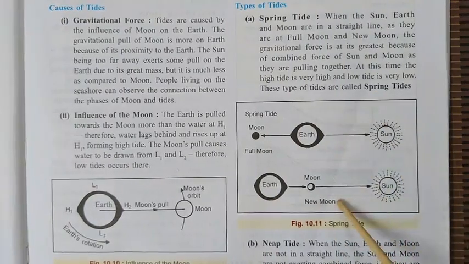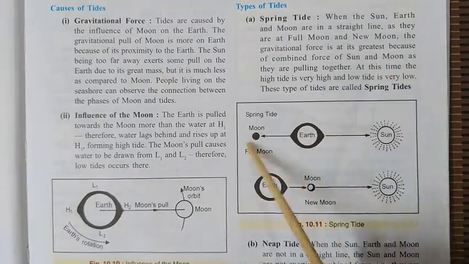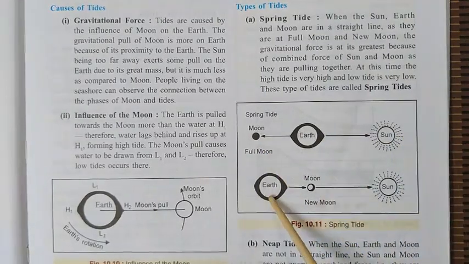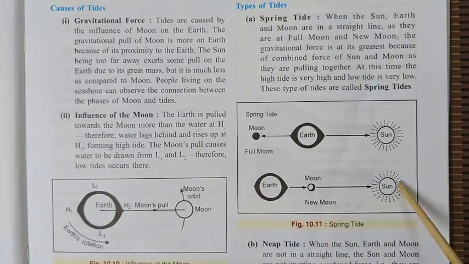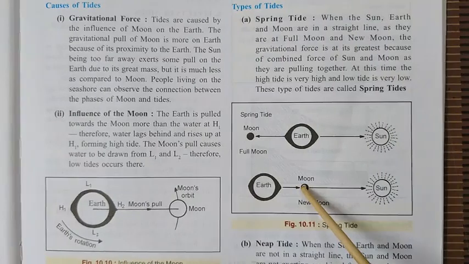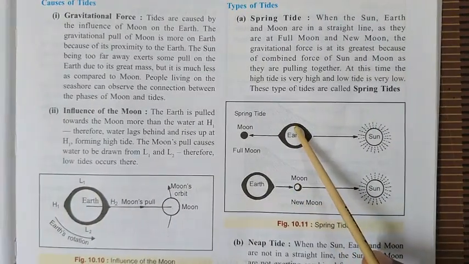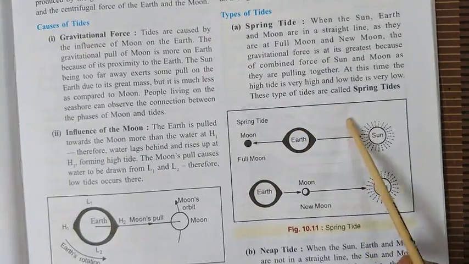So in both positions, the first in which the moon, earth and sun come in one line, and the second, earth, moon and sun, when they come in one line, high tide is very high, low tide is very low, and this tide is called spring tide.